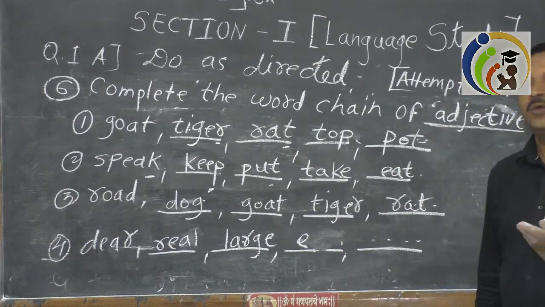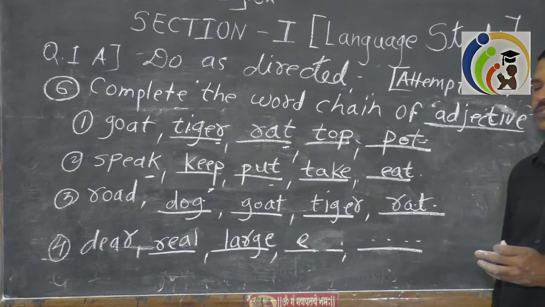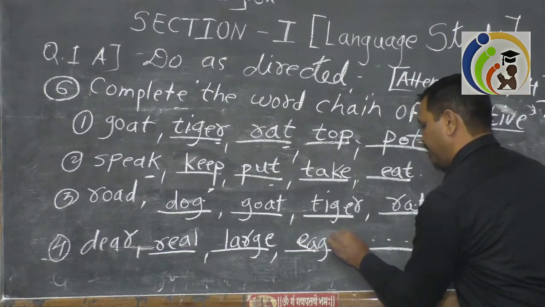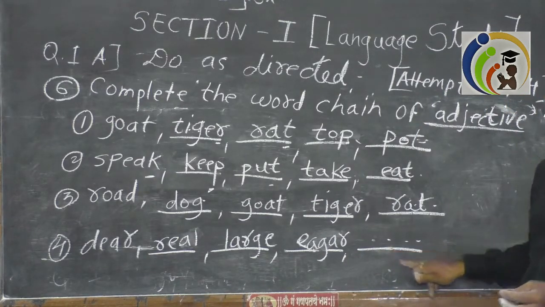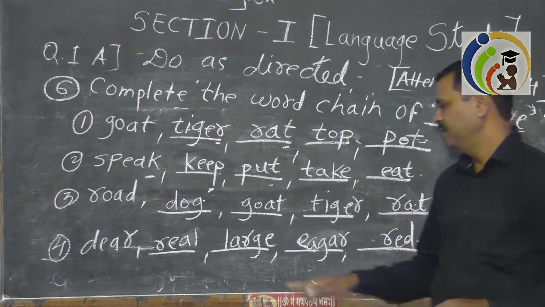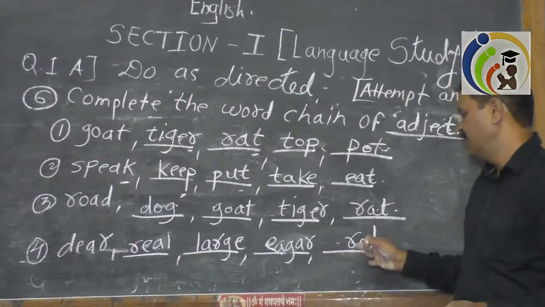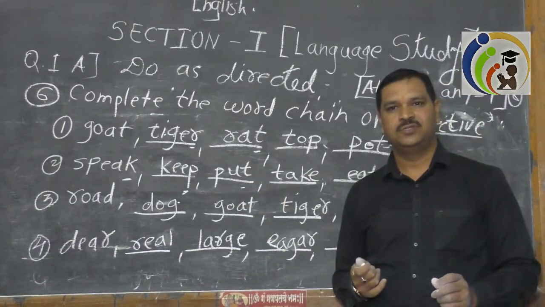Or you can write any adjective here. Suppose eager is there, or relaxed, reflective, or a simple one, red. Real friend, large bucket, red color, all these are adjectives.